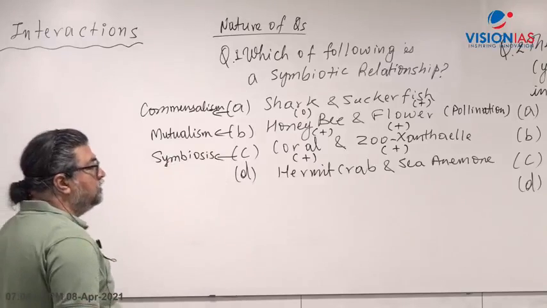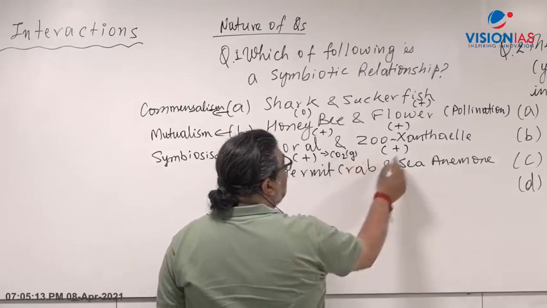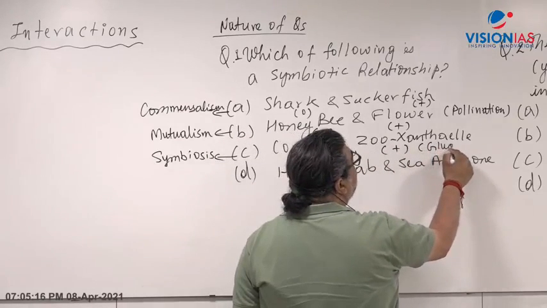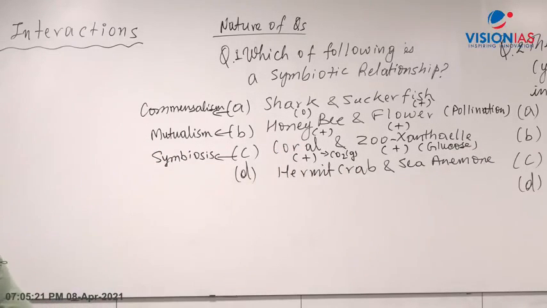Symbiotic relations. The coral provides carbon dioxide gas, and the algae make glucose using photosynthesis, which goes to the coral. So both benefit each other. Because of global warming and climate change, the algae come out of the coral, and the coral becomes colorless and dies. This is called coral bleaching. The color of the coral is because of the algae, and when the algae separate because of global warming and ocean acidification, that results in coral bleaching.